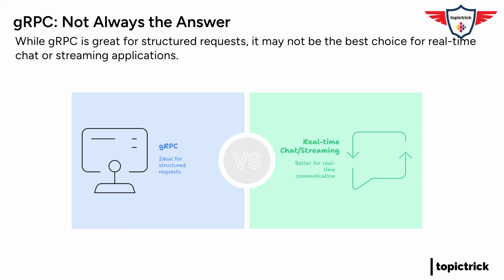gRPC is really good for those structured request-response type interactions. But if you need something more flexible, like real-time chat or streaming, there might be better options out there. So it's not a one-size-fits-all solution. Makes sense. But it sounds like for a lot of modern apps, gRPC is the way to go. It is, and as more and more companies move towards microservices and the cloud, I think we'll see gRPC become even more popular.